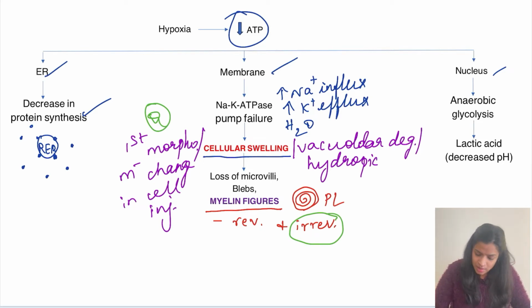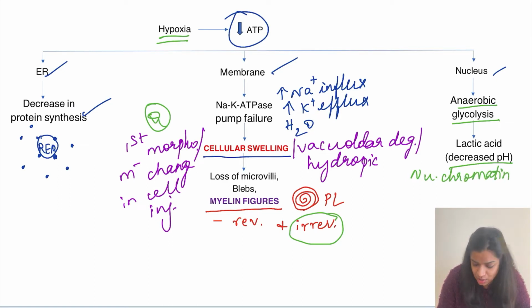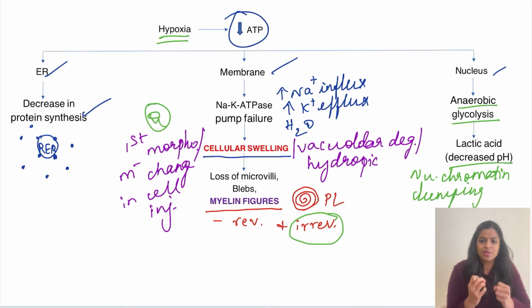Next, coming to the nucleus. Whenever there is hypoxia, oxygen is not available, the cell will undergo anaerobic glycolysis, the end product of which is lactate and pyruvate. So this lactic acid will decrease the pH because it is an acidic product, right? So decrease in pH will in turn result in nuclear chromatin condensation or clumping. So the nucleus will clump as an end result of this anaerobic glycolysis.